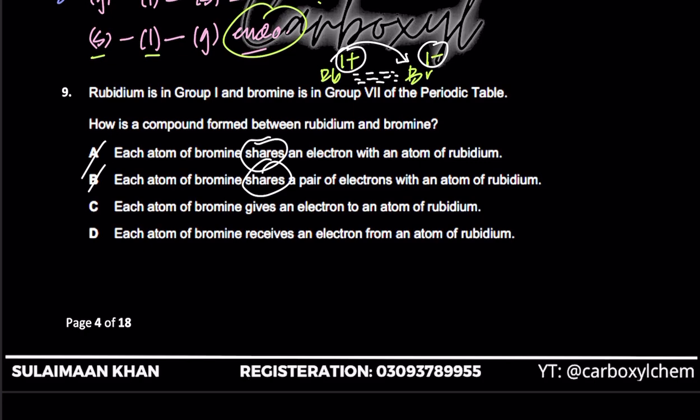And then if you check C out, C says each atom of bromine gives an electron. No, bromine gains an electron. It's a non-metal. Non-metals tend to gain electrons rather than losing them. Metals tend to lose electrons, right? So bromine is not going to give an electron. Bromine is going to gain an electron or receive an electron. And D says each atom of bromine receives an electron from an atom of rubidium. Yes, there's a transfer of electron from rubidium to bromine. D is the right option. See, that's how easy MCQs are.